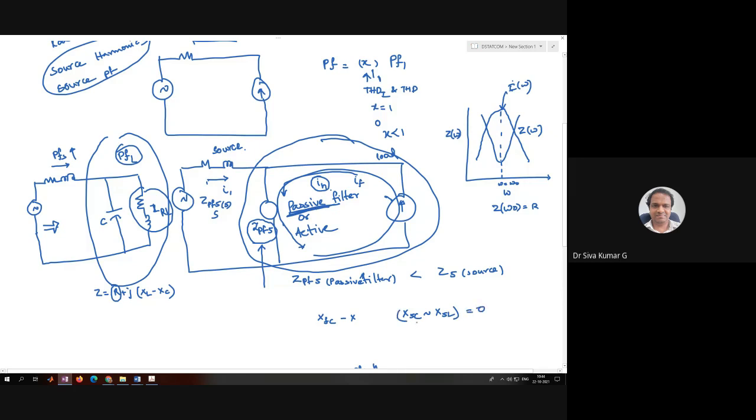We are making a resonance with respect to the fifth harmonic, and we design it using this mechanism. In that case, the impedance at this fifth harmonic is very low compared to the others.